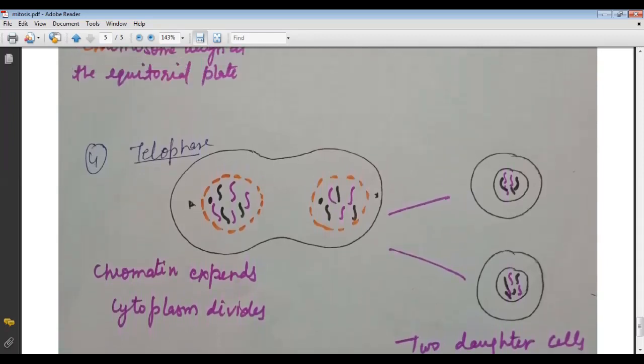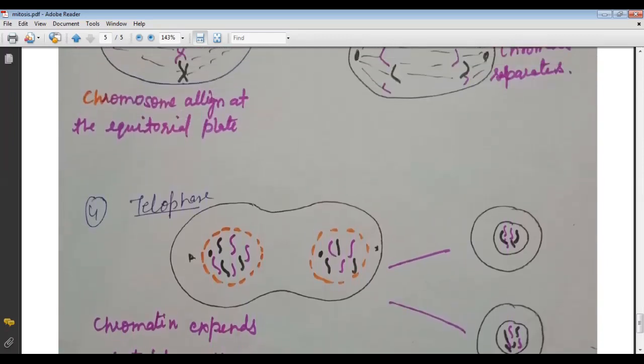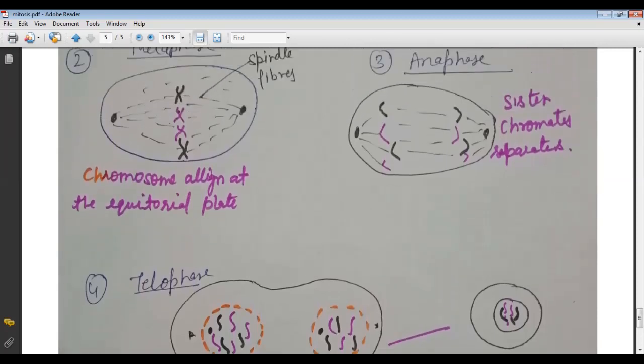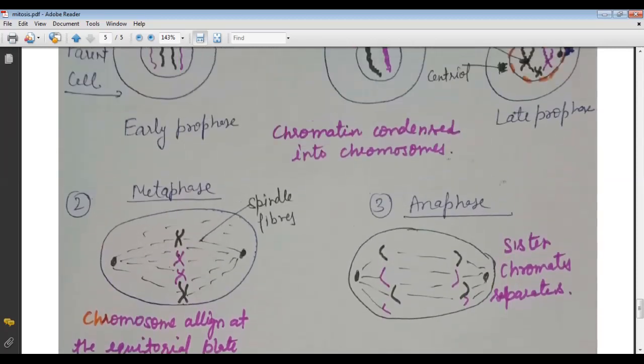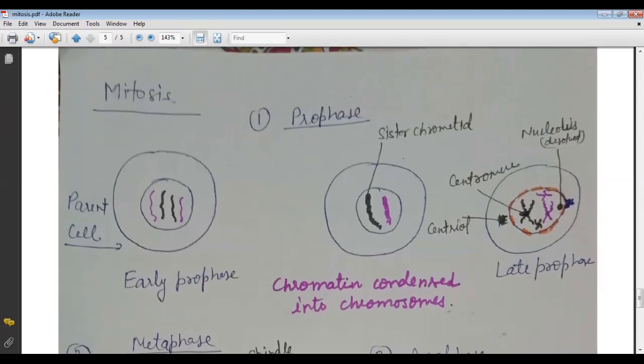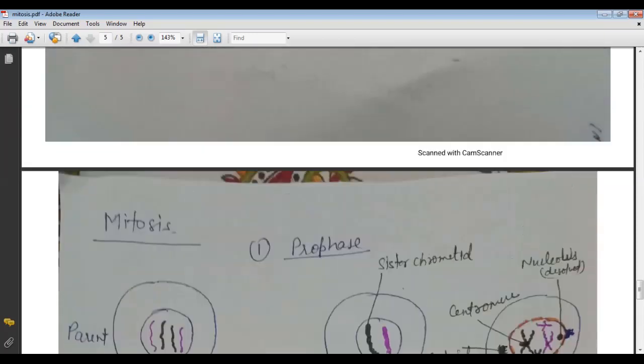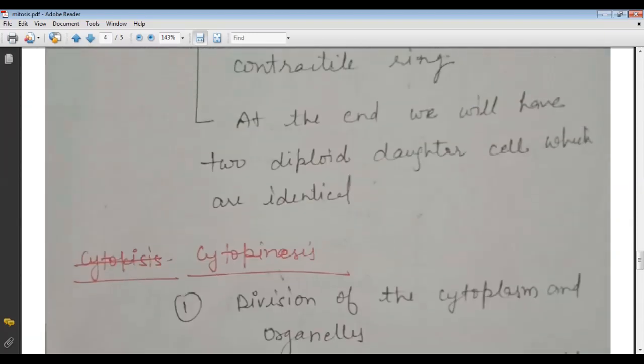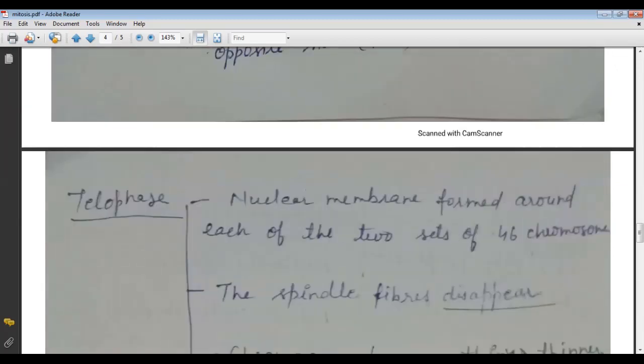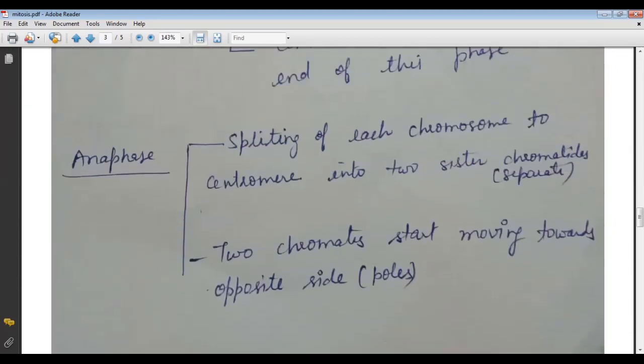This is part of the mitosis. So I repeat again, the mitosis. I hope you understand the mitosis cell division.